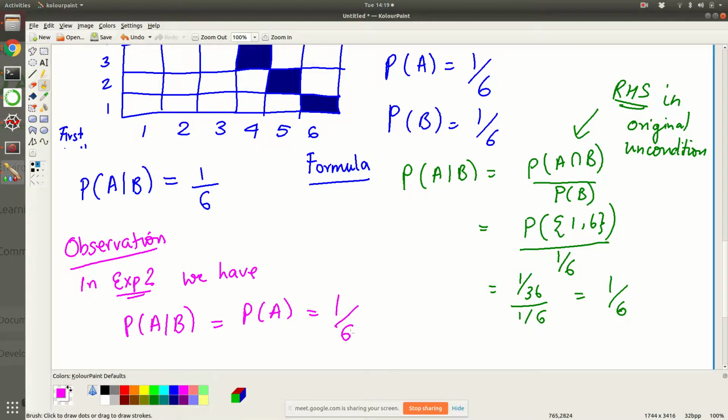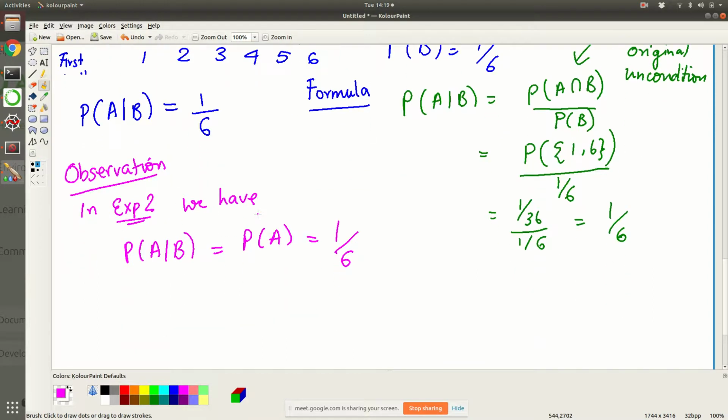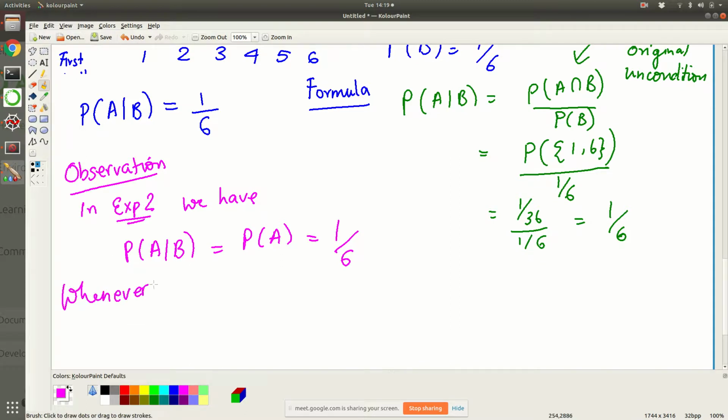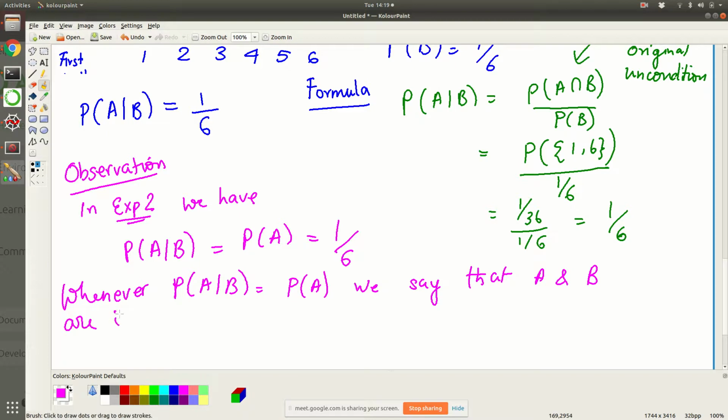P of A is 1 over 6, P of A given B is also 1 over 6. So whenever P of A given B is equal to P of A, we say that A and B are independent.